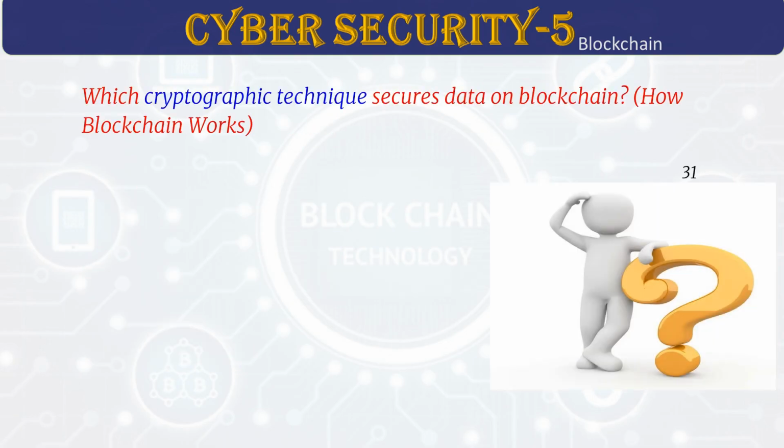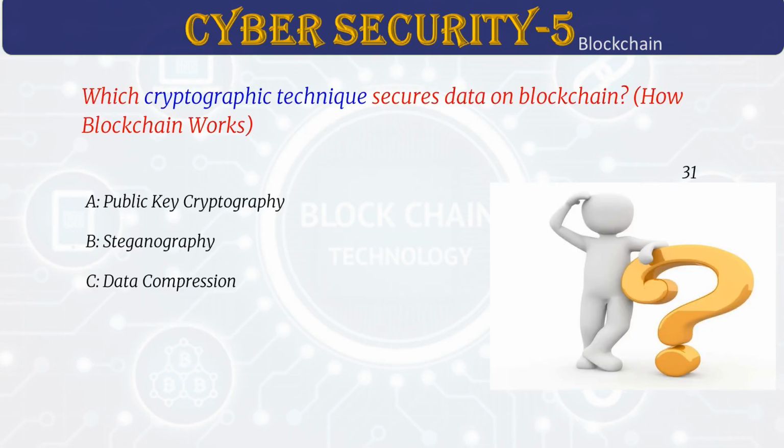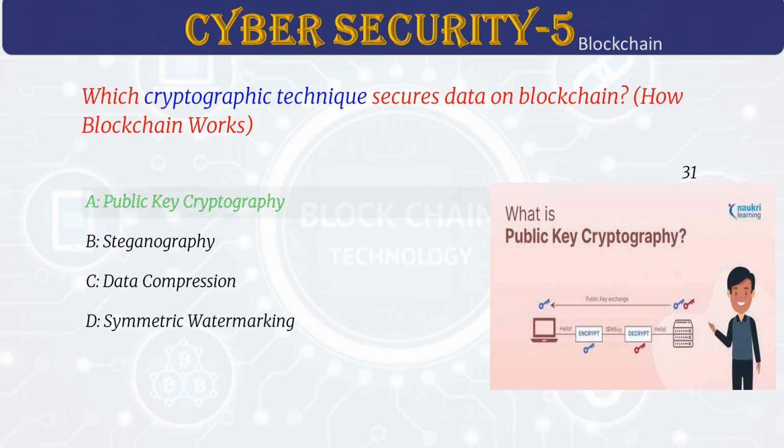Which cryptographic technique secures data on blockchain? Answer A. Public key cryptography. Blockchain uses public and private keys to verify identities. It makes sure digital signatures are secure for transactions. Only the right keys can move assets. This creates a safe system without needing trust.